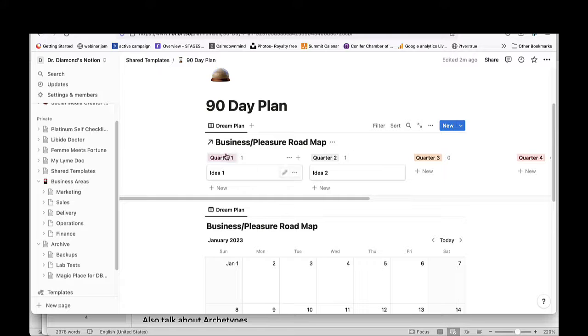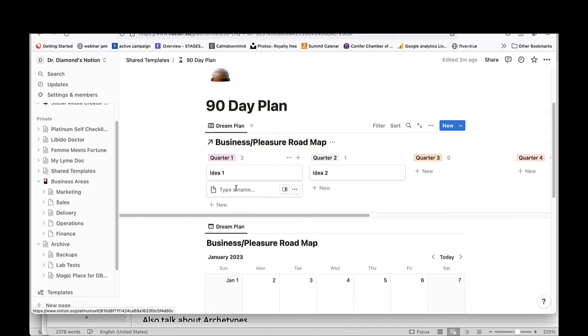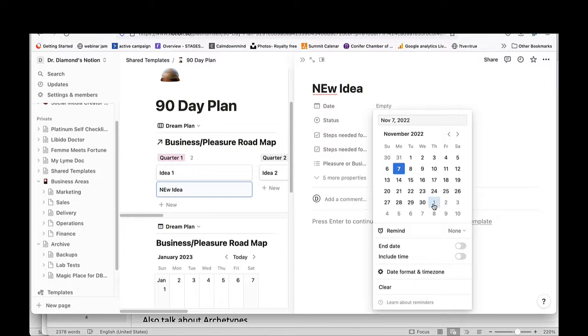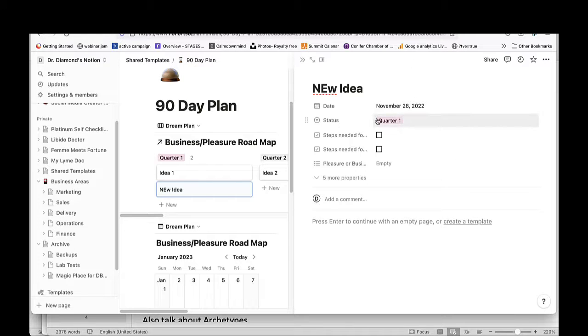Now, how this works is that in each quarter, you want to plan your time out by quarters. So you have quarter one, quarter two, quarter three, quarter four. So under quarter one, you might put your new idea. Okay, and then when you click on it to open it, you can then schedule, okay, this is where you want to have this idea due.